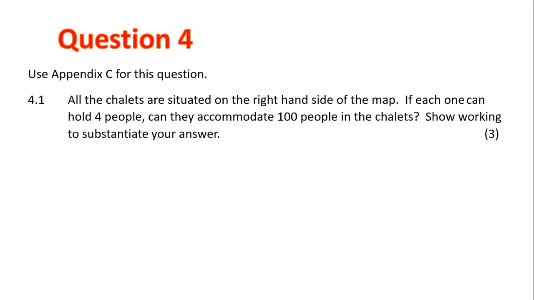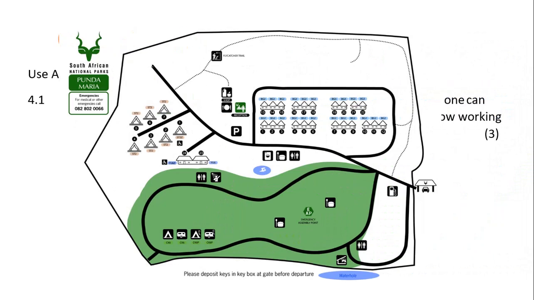So what we're going to have to do is go back to the map and count the number of chalets. So 1, 2, 3, 4, 5, 6, 7, 8, 9, 10, 11, 12 at the bottom, 13, 14, 15, 16, 17, 18, 19, 20, 21, 22 chalets in our Punta Maria camp. Let's use this number.